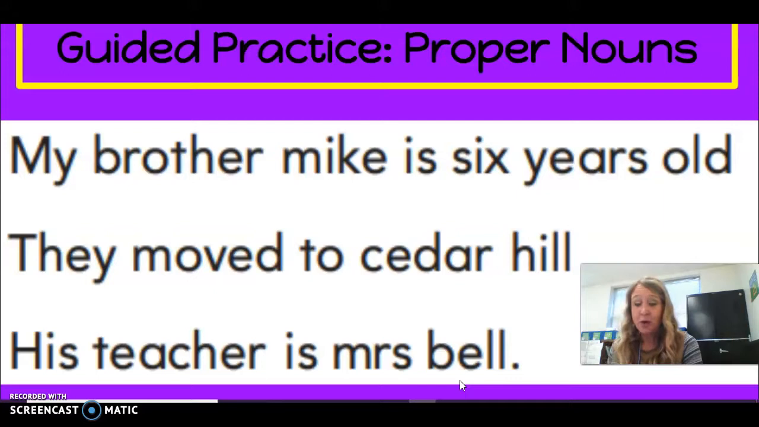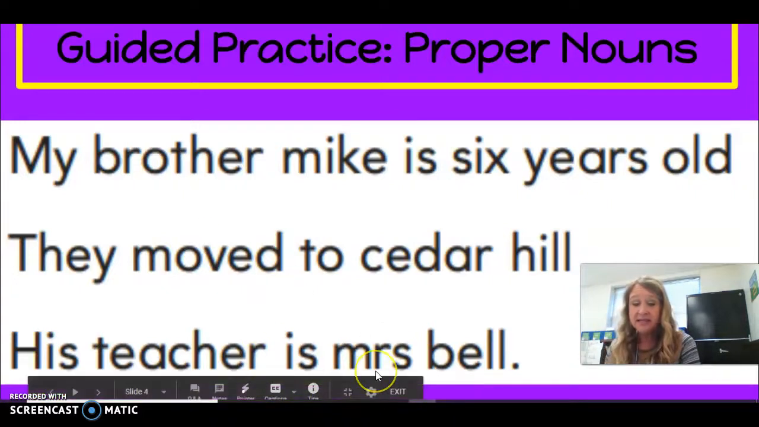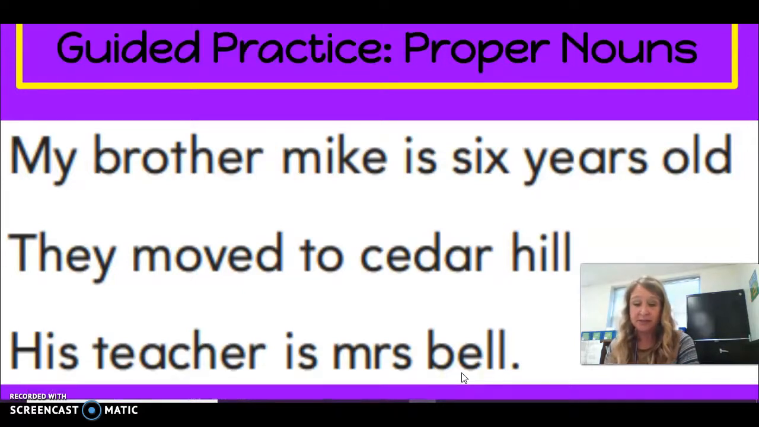Okay, the proper noun in that sentence, if you remember your teacher's names begin with capital letters, then you would know to say Mrs. Bell. This is the title of her name. This is Mrs. and Bell. Both words need to begin with a capital letter. This is the name of a special person.